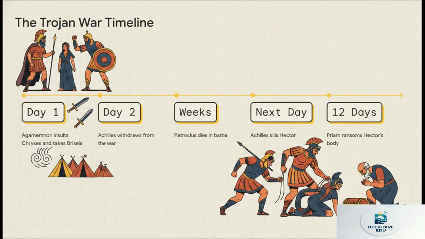Naturally, Achilles is furious, right? So he just withdraws his troops entirely. And this sets off a massive chain reaction. Huge Achaean losses, the absolutely tragic death of Achilles' best friend Patroclus, and finally, Achilles going on a rage-fueled rampage where he slaughters the Trojan hero Hector, dragging his body around until King Priam tearfully ransoms it back. So that's our surface narrative.